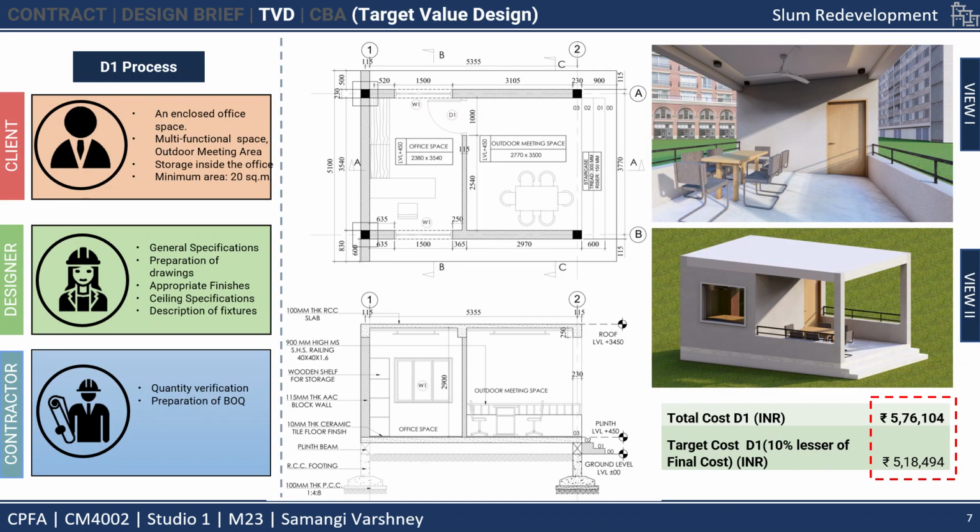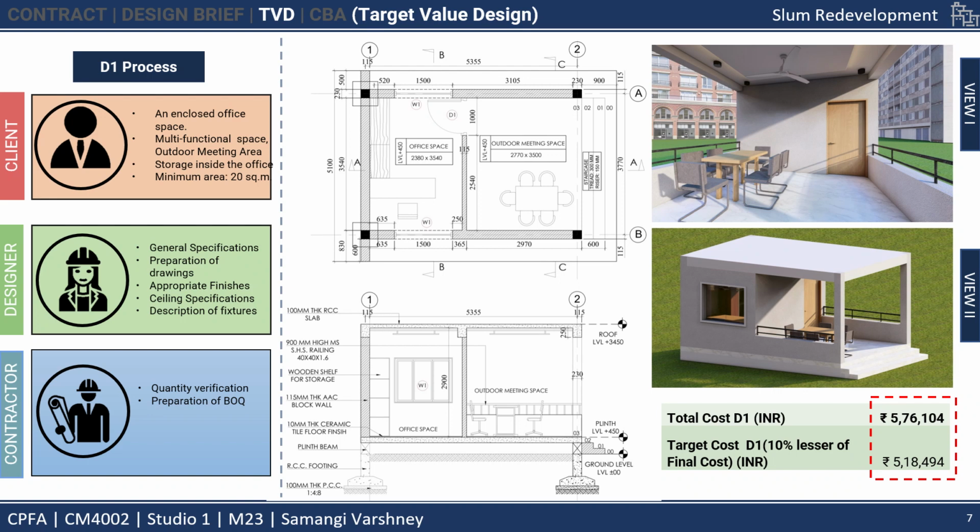Target value design. The aim of this exercise was to reduce the project cost by doing two processes, D1 and D2. In D1, the client will prepare the brief and will share it with the designer. Then the designer will make the drawings and specifications for the project that will further be given to the contractor for execution that will be operated by the facility operator.